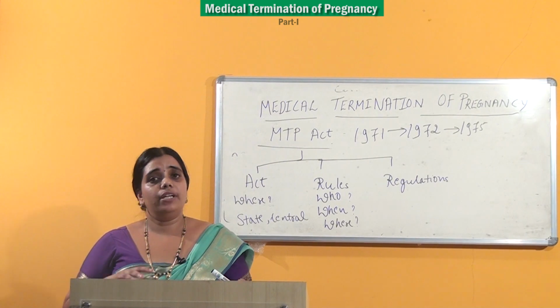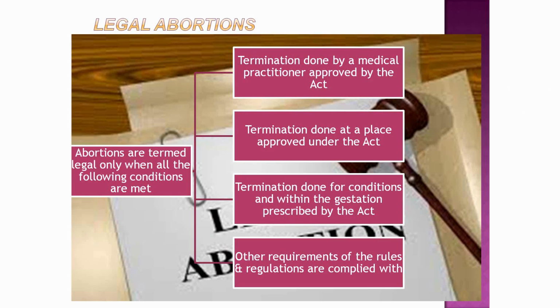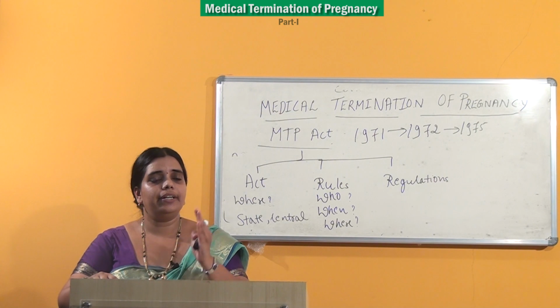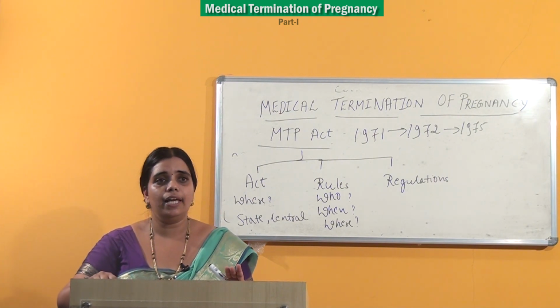Now, let us see what is legal abortion. Abortions are termed legal only when they meet the following conditions. Number 1, termination should be done by a medical practitioner approved by the Act. Termination should be done at a place approved by the Act. Termination should be done for a condition and with the gestation prescribed by the Act, and other requirements and rules as compiled by the MTP Act. So, where, when and how it should be done is given in the Act. Only if abortion is done according to that, do we call it legal abortion.